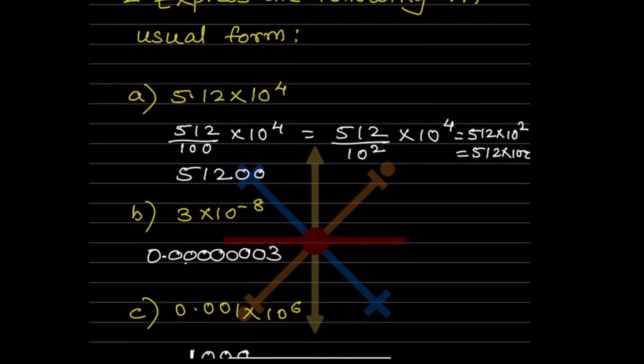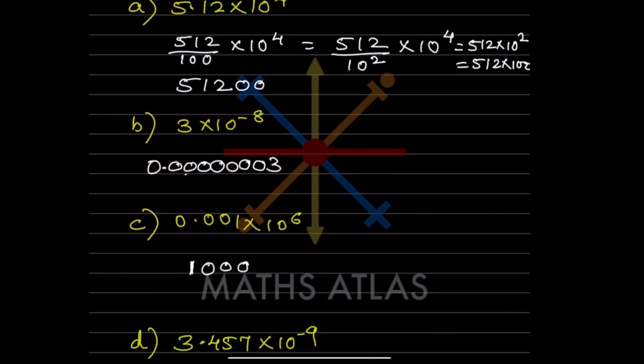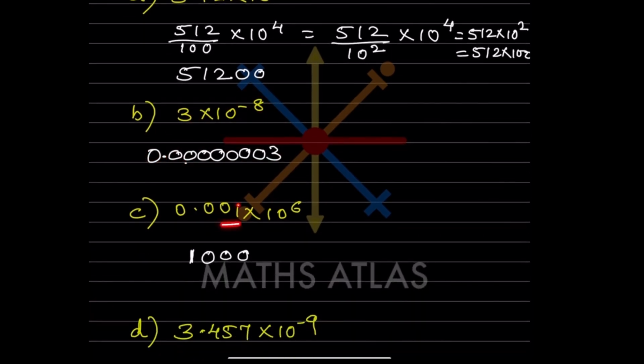So now here we want to remove this one and write it as a usual form. What we can do here, because it is 10 raised to minus 8, so we have to go this way. We'll write here 3, but when we count here, we have to count along 1, 2, 3, 4, 5, 6, 7, 8 along with 3, and then put a decimal over here. So you will go in the reverse order. Now again for this one, we will go in the reverse order.